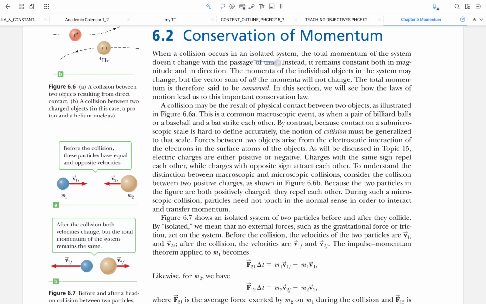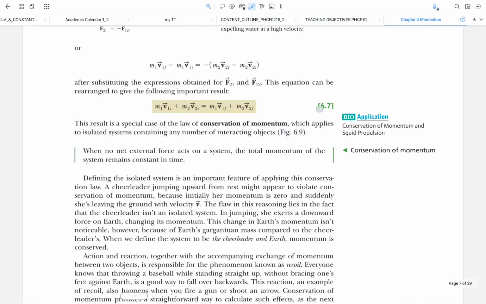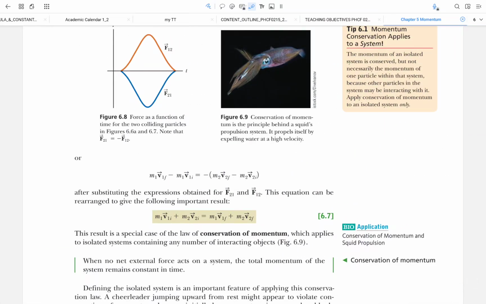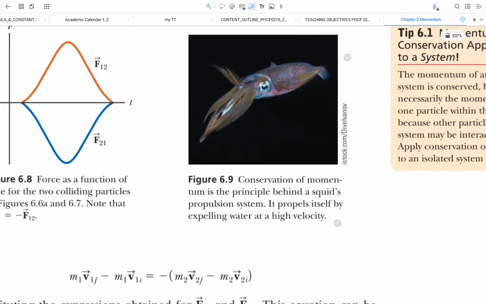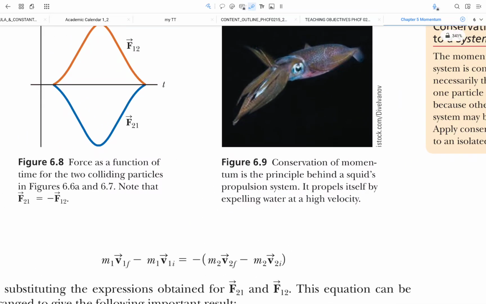When a system is isolated, meaning only those two objects or only one, you would find that the amount of momentum doesn't change. For example, in this picture, we are trying to show the concept of propulsion.